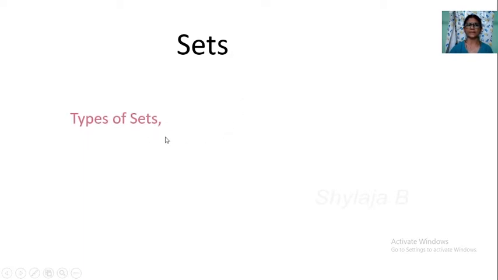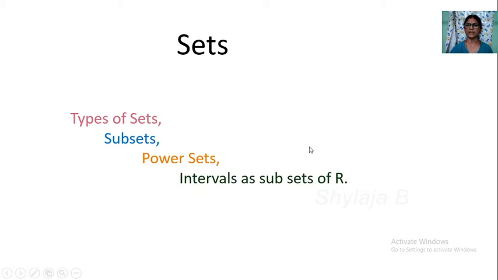First one is types of sets. Second one is subsets. Third one is power sets and intervals as subset of R. We learned the concepts of these: types of sets, subsets, power sets, and interval as subset of R.